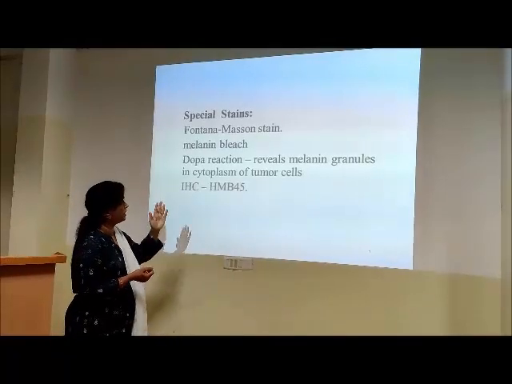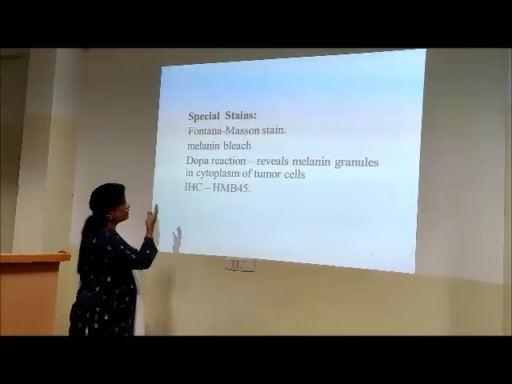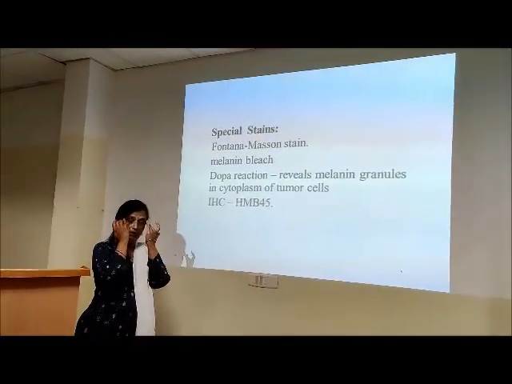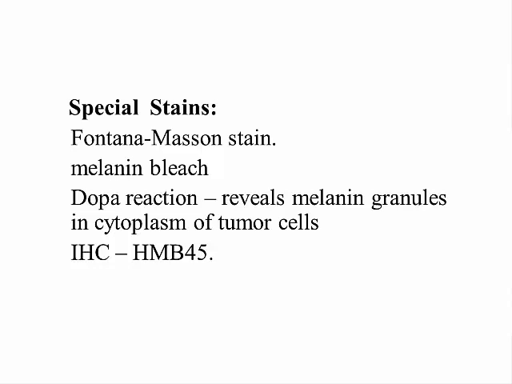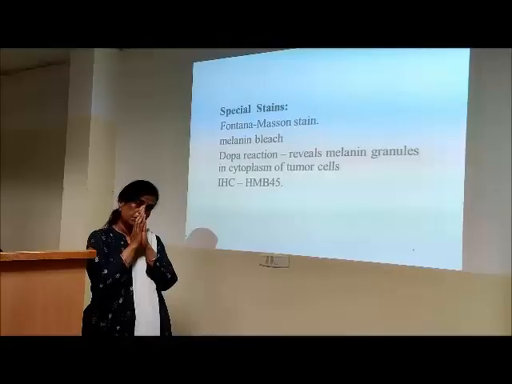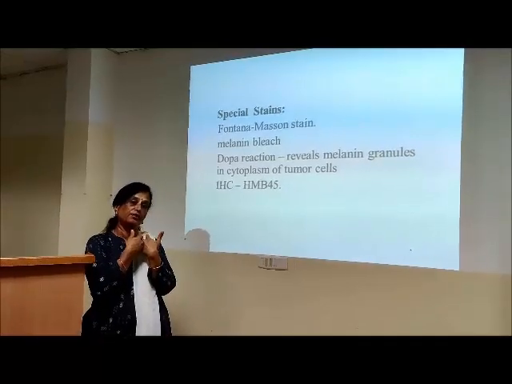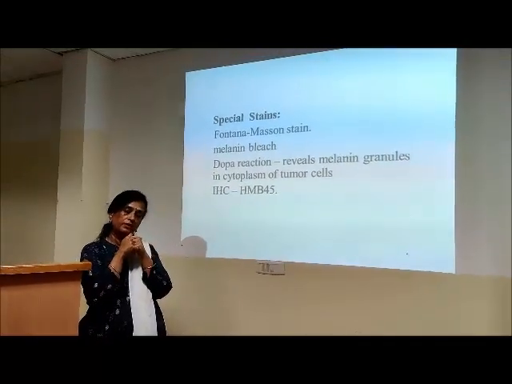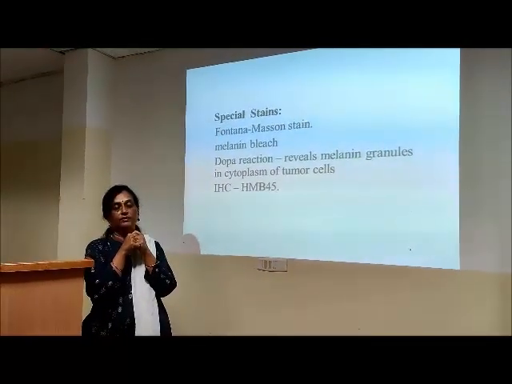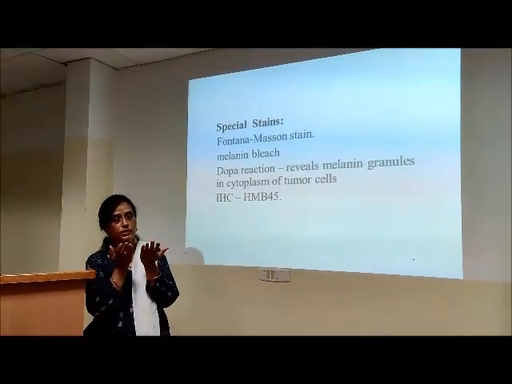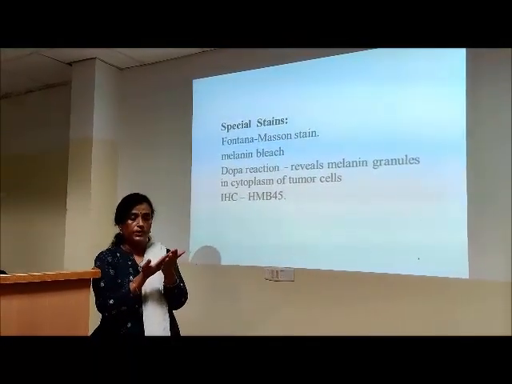The other one is melanin bleach. See, girls are very much familiar with the bleach, right? You know, getting face bleached. Why? To remove the melanin. So we subject the histopathology section also to bleaching.